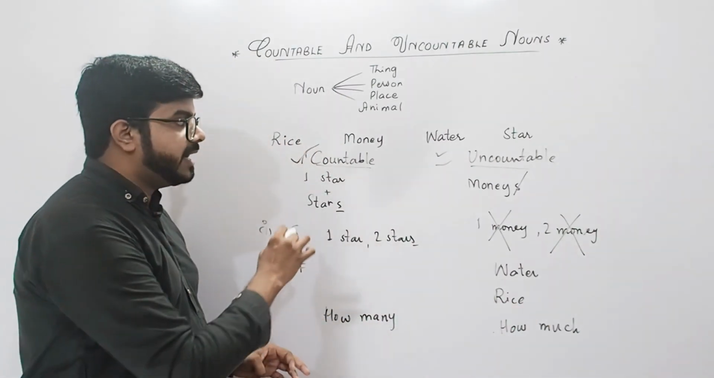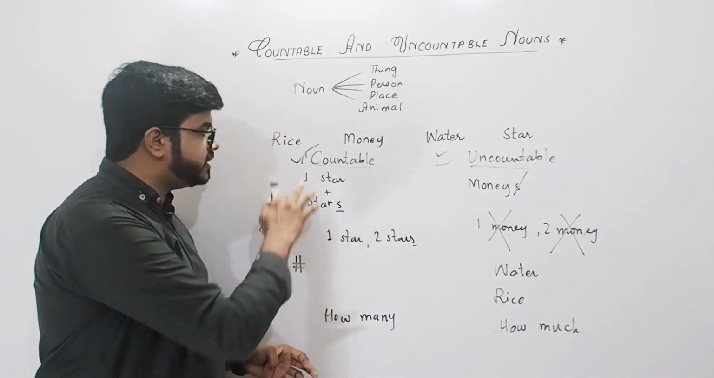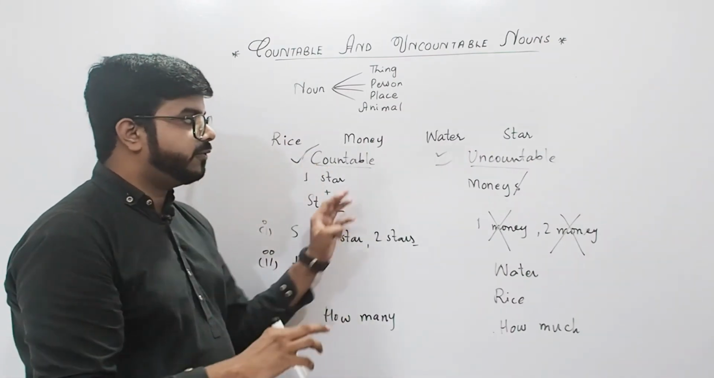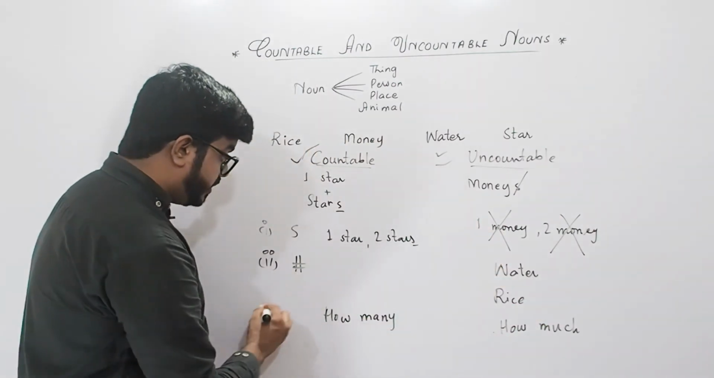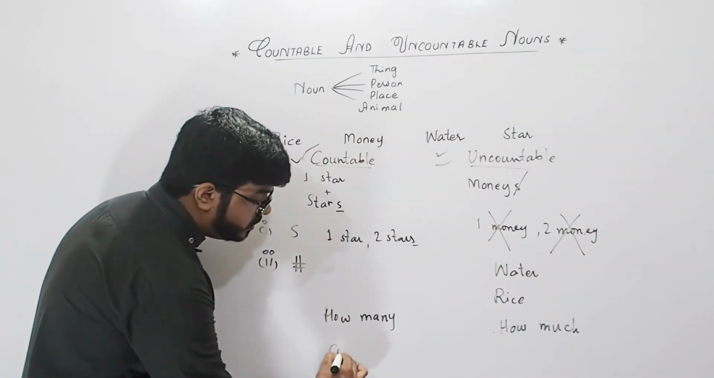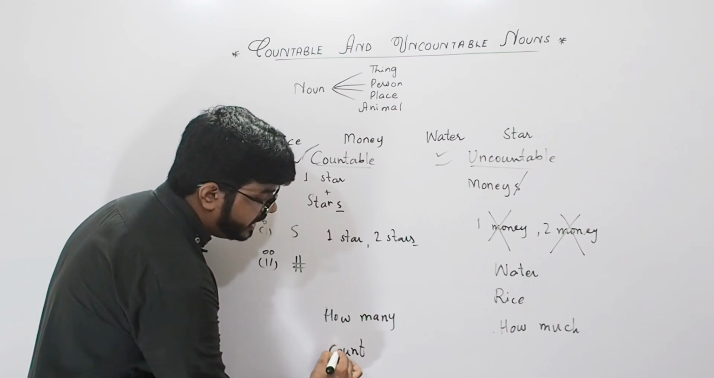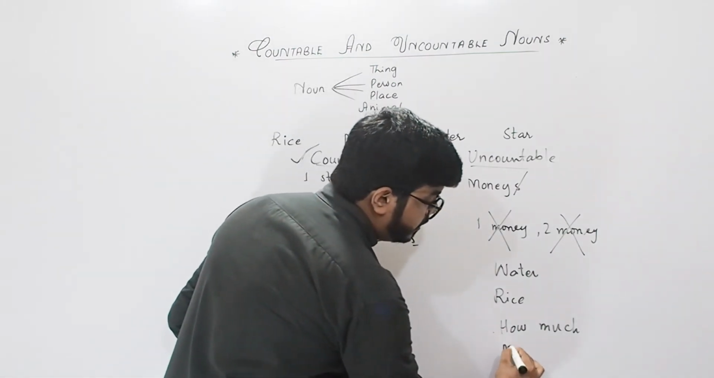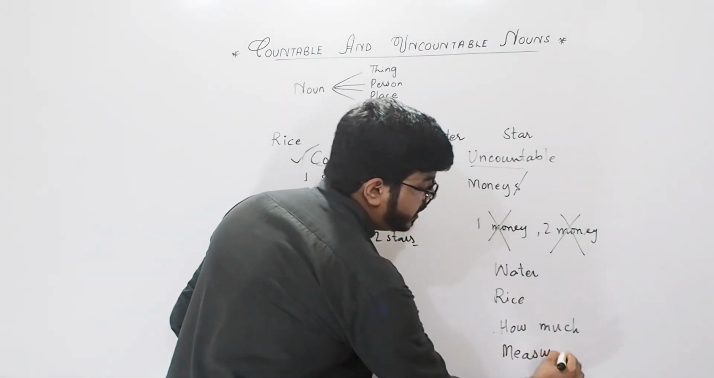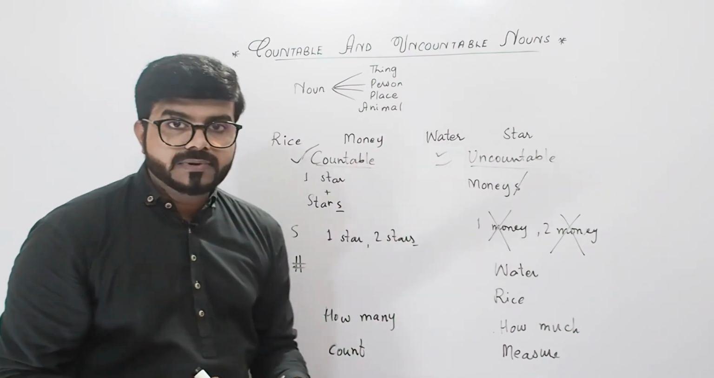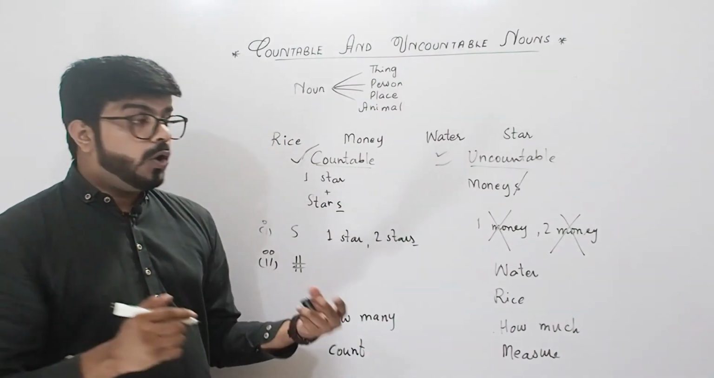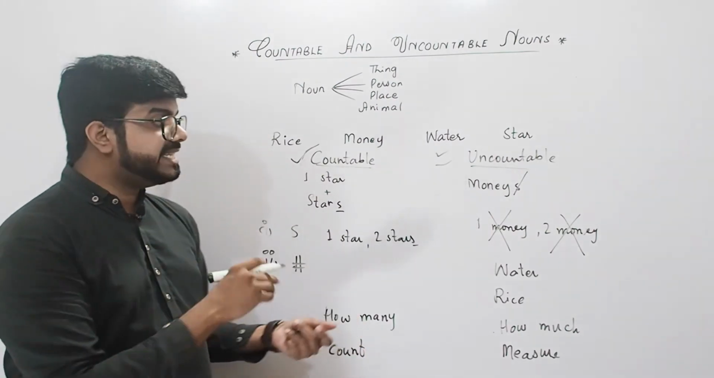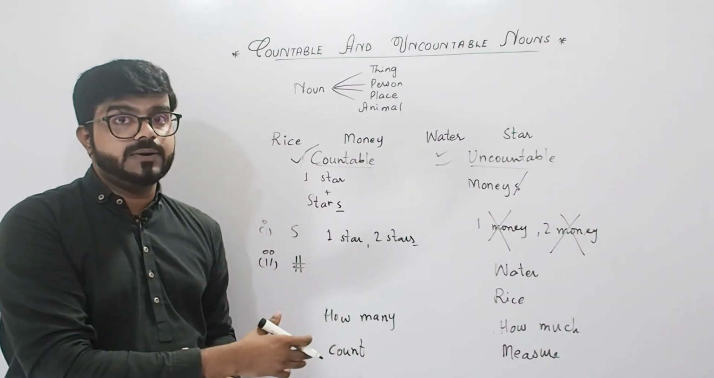So when we talk about countable nouns, for questions we use how many, and for uncountable we use how much, right? One more thing, we normally count countable nouns. On the other hand, we measure most of the nouns which are uncountable, right? Like rice, like all the ingredients like sugar, oil, right? So these are the examples of countable and uncountable nouns, right?